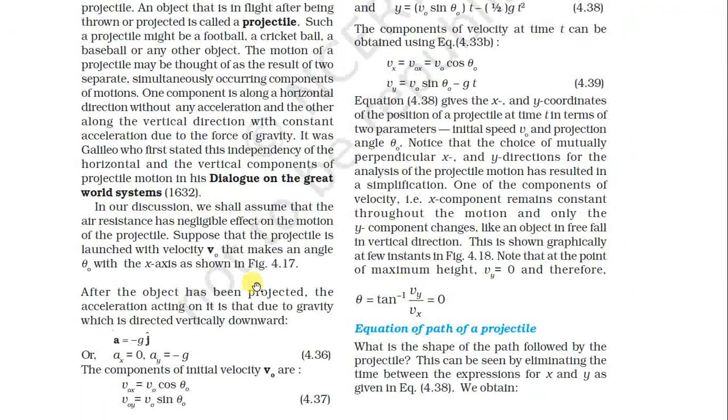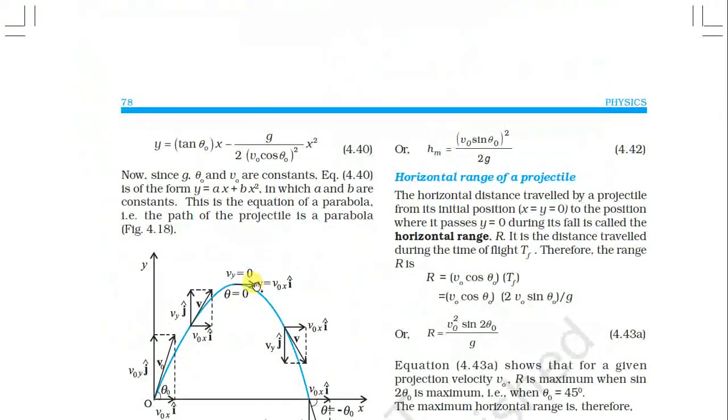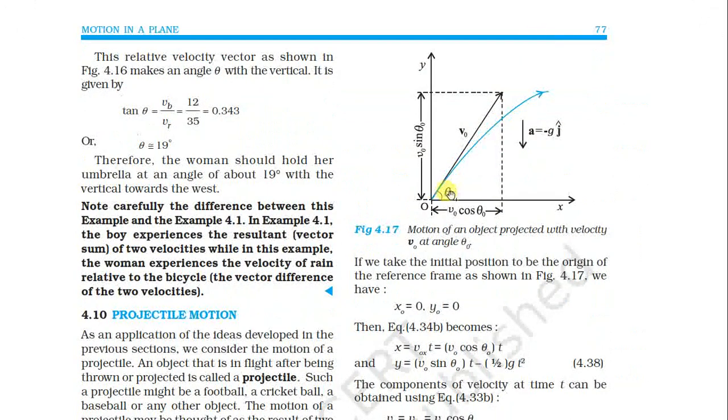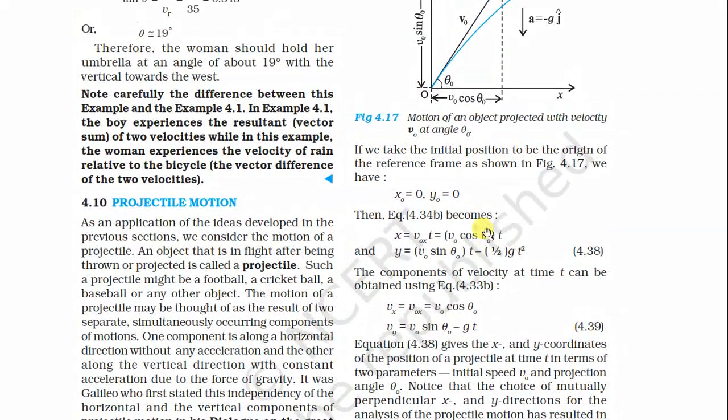Now see here. In our discussion we shall assume that air resistance has a negligible effect on the motion of the projectile. Suppose the projectile is launched with velocity v0 that makes an angle theta 0 with the x-axis, as shown in the figure. It makes the angle theta 0 with the x-axis, and the components are v0 sin theta 0 and v0 cos theta 0. In the previous lectures I explained this.